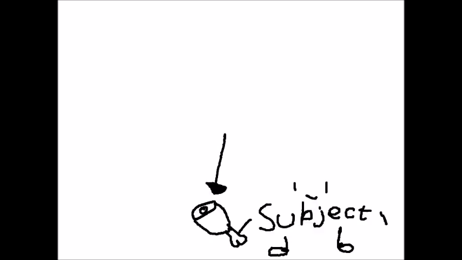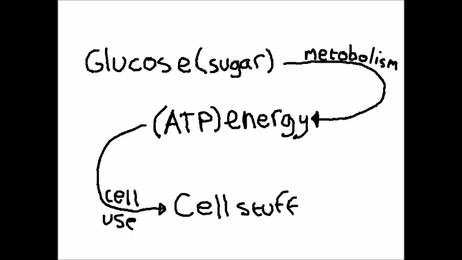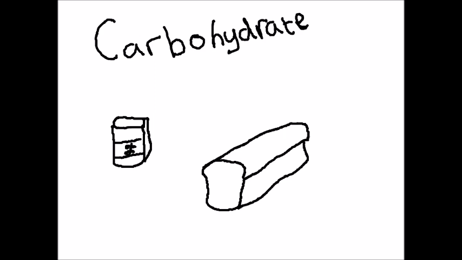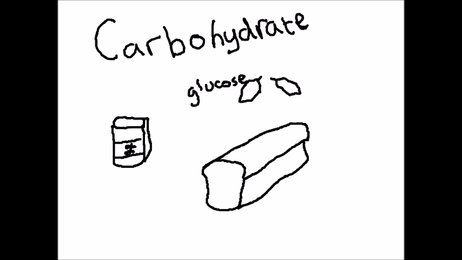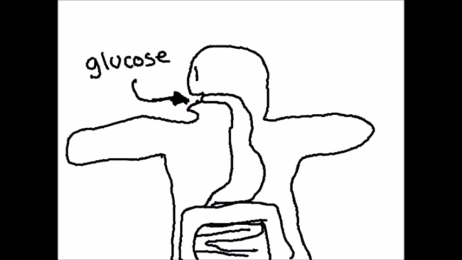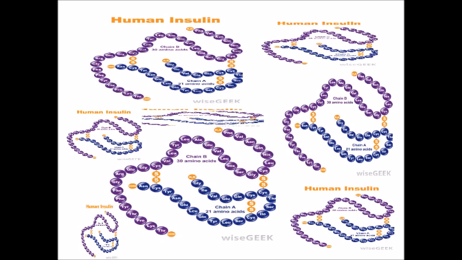The first one that we're going to talk about is glucose. Glucose is the main and simplest sugar that we use to make energy, ATP, that our cells use to do things that cells do. We get them from things like carbohydrates that are digested to the point that they turn into glucose. However, taking too much sugar can cause things like diabetes, which is the overdose of insulin that is from the overdose of sugar. But that's too much for today. Let's move on. Number 2.